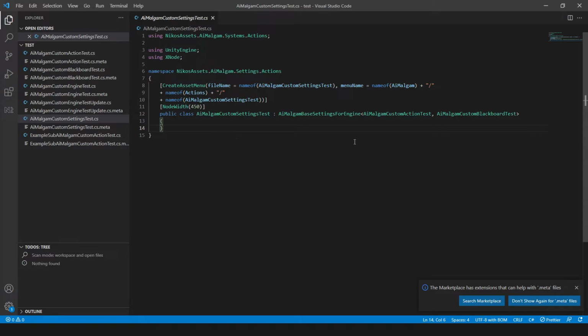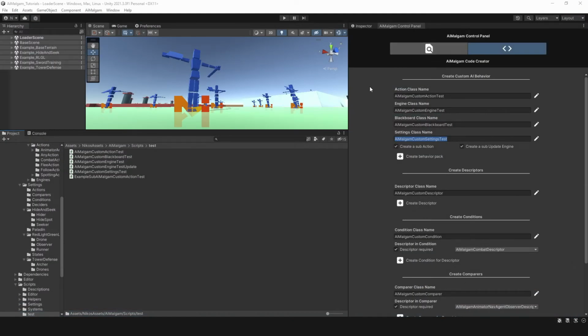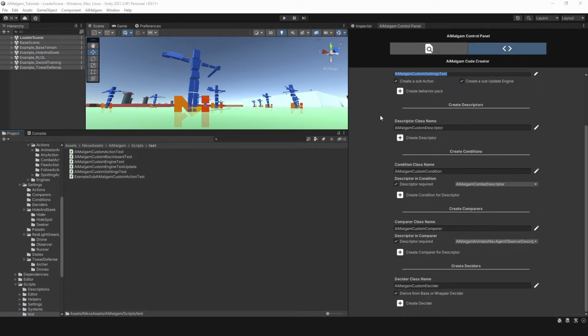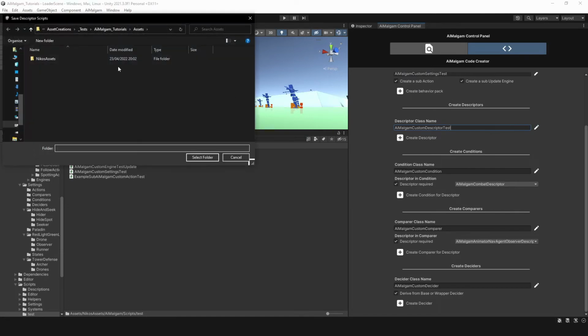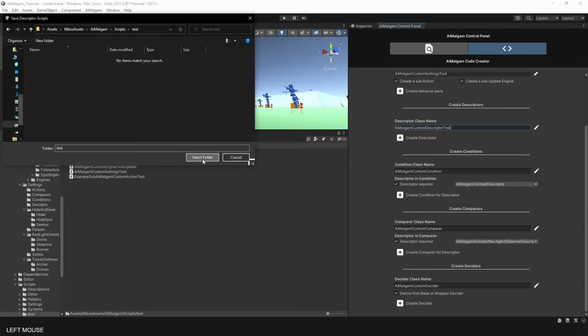Next, we will create a custom descriptor class, which is also a mono behavior and acts like a data extension for the AiMalgam entity that represents runtime and instance-based data. Similarly to the create actions pack, you can also define the path and the name of the class you will generate.